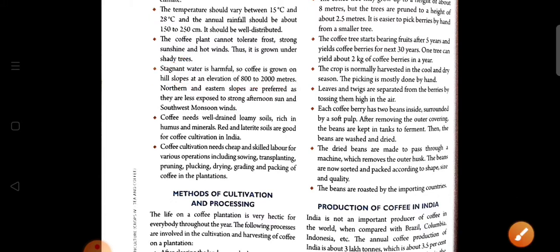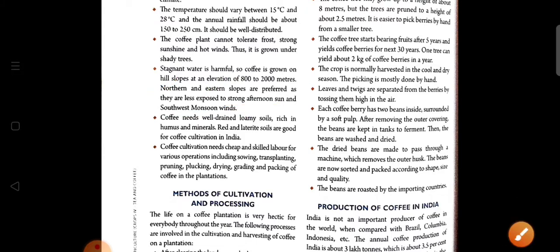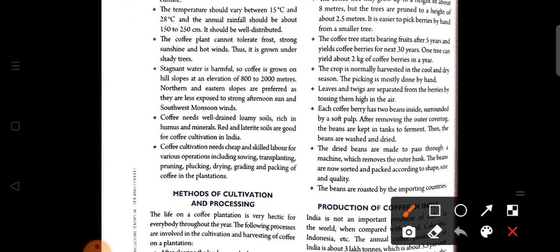The northern and eastern slopes are preferred because they are less exposed to the strong afternoon sun and southwest monsoon wind. So, which slope is preferable for the growth of coffee? The northern and eastern slopes. Why? Because they are not exposed to the strong afternoon sun and the southwest monsoon wind.